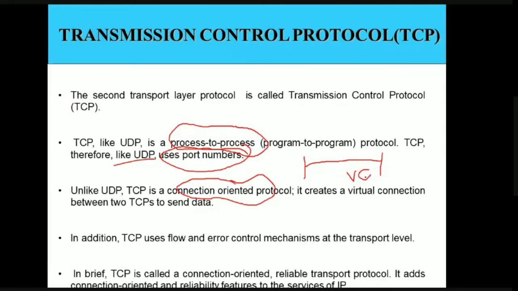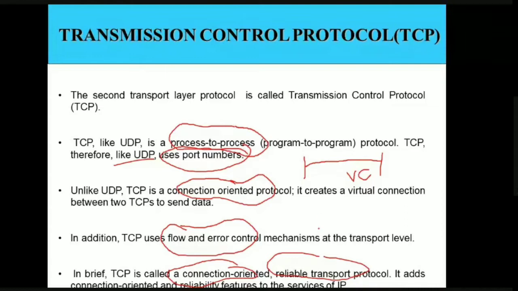Also, TCP is going to provide flow control and error control mechanisms, whereas UDP does not provide flow control and error control mechanisms except checksum. So finally, what we can say is TCP is a connection oriented protocol. It is a reliable transport protocol. It is going to add this connection oriented facility and reliability facility to the services of IP.